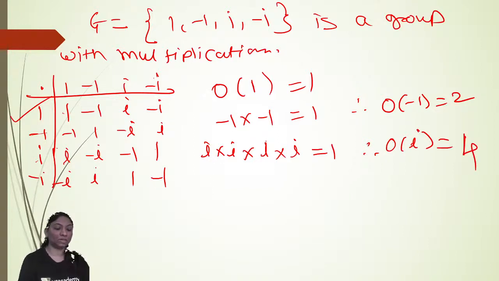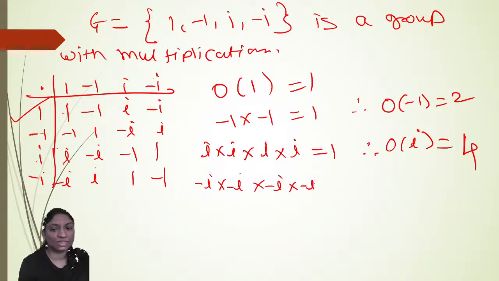Are you getting it? Now here, minus i. How many times do I have to multiply minus i? So the order of minus i means minus i into minus i, so plus i square, which is minus 1. Then minus i into minus i again. Four times I have to multiply. Minus i into minus i is plus i square, i square is minus 1, and this minus 1 becomes plus 1. So therefore, the order of minus i is equal to again 4.